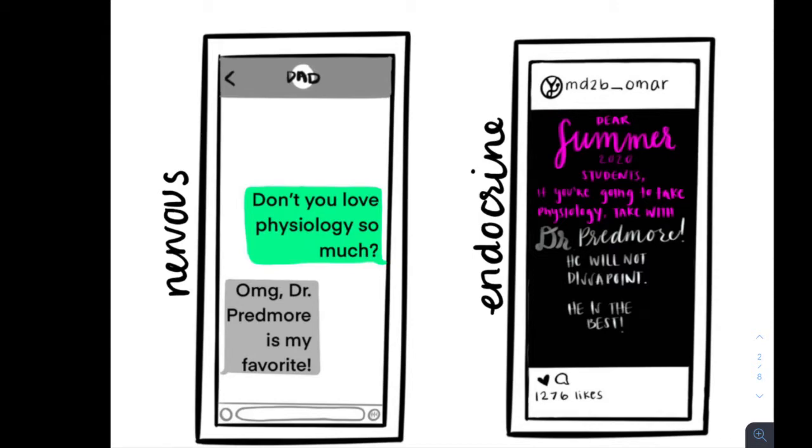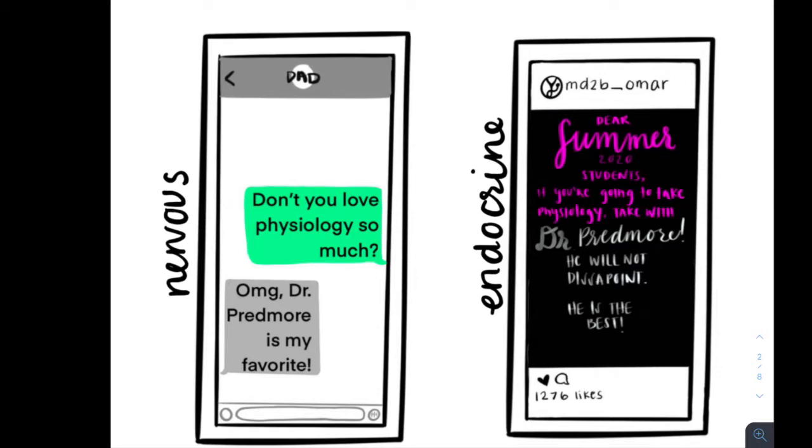So let's say I want to let all my friends know that they should take physiology with Dr. Predmore. Instead of sending 1,000+ texts, I would just create a social media post stating this. It may take a little longer to reach all of my friends, but now I reach a larger group with less overall effort. So, how does this apply to the body?